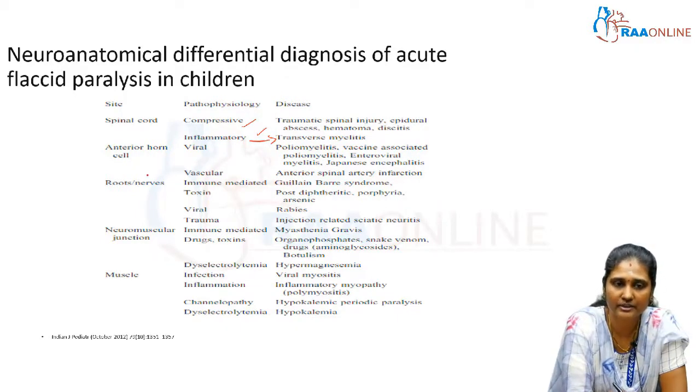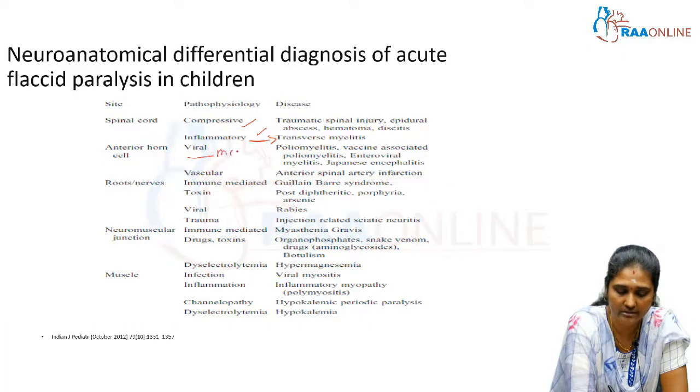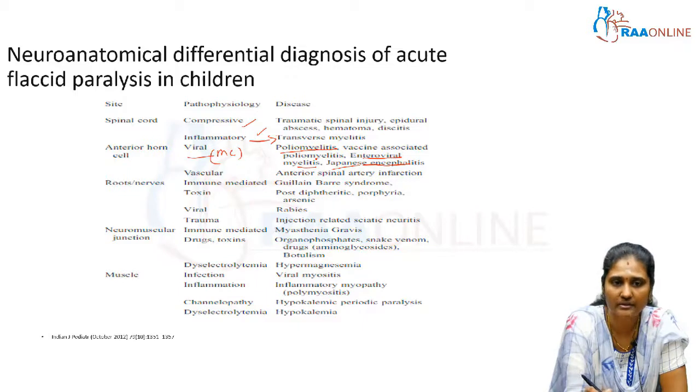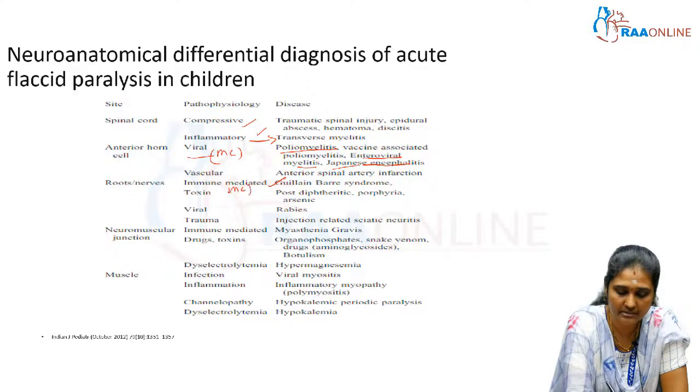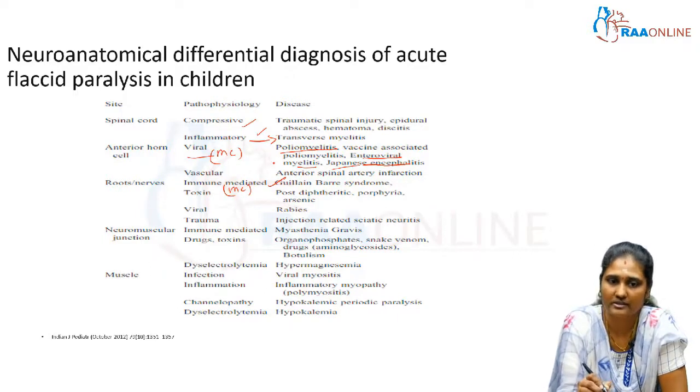If the site of lesion is at the anterior horn cell level, the more common cause is viral etiology, including poliomyelitis, Japanese encephalitis and enteroviral myelitis. Regarding vascular lesions of the anterior horn cell, it may be because of anterior spinal artery infarction. Coming to the roots and nerves, the more common cause of acute flaccid paralysis is Guillain-Barré syndrome, which is immune mediated.